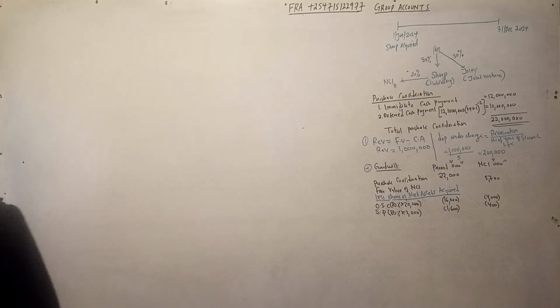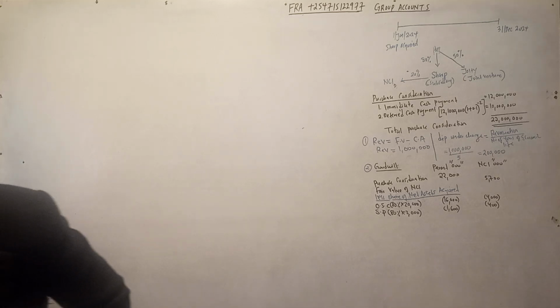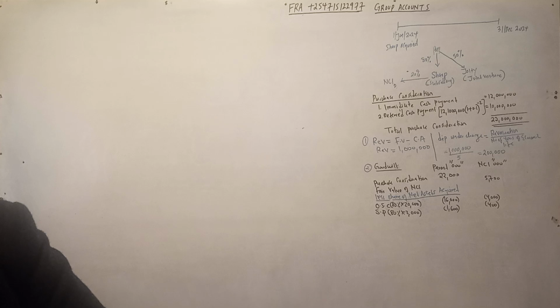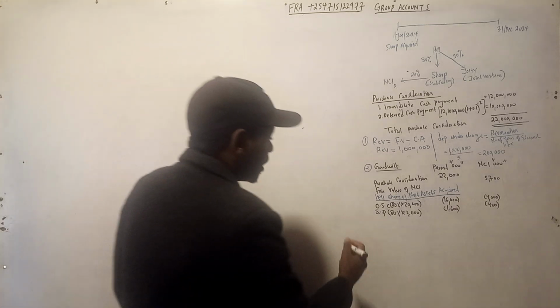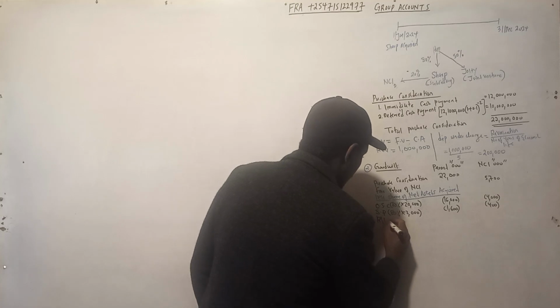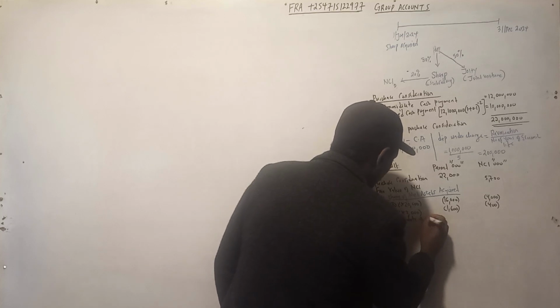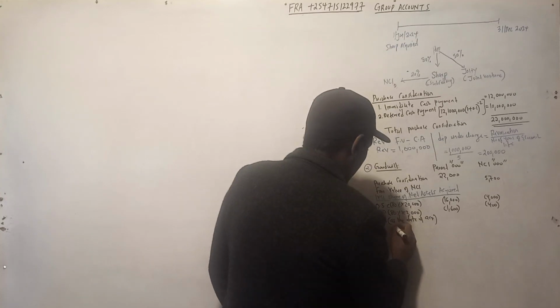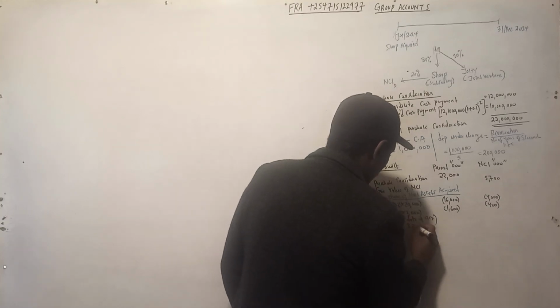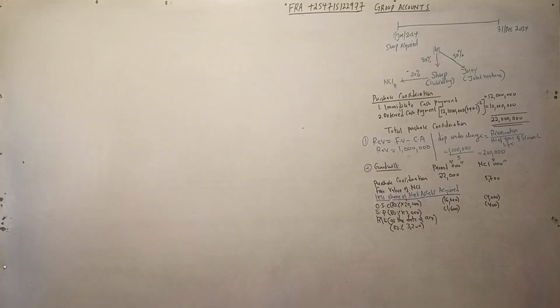So let us go back to our question at the beginning, question 3. On 1st January 2024, Pool Limited acquires 80% of controlling interest of Sharp Limited when the retained earnings was 3.2. So the retained earnings at the date of acquisition is 3.2. So 80% of 3.2. How much will go to the parent and how much will go to the NCI? 0.8 times 3.2.